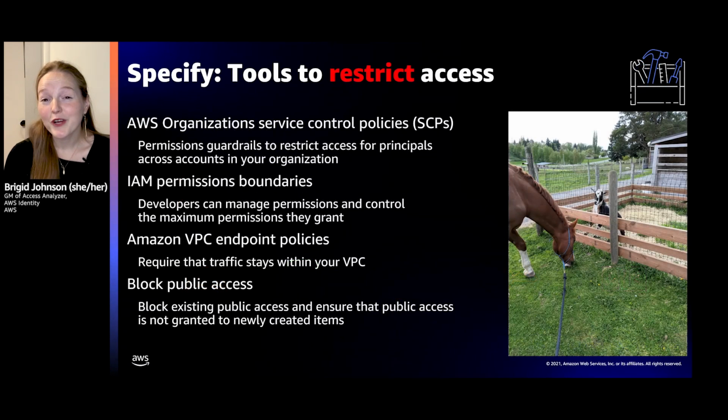All right. So you've granted access, but you probably want to restrict it too. Say like, hey, here's some rules that I just want everyone to abide by. So if you want those rules and those limitations to be up at the account, organizational unit, or the entire org level, you're going to want to use service control policies with AWS Organizations. And this allows you to restrict access across an entire organization. These are things you just don't want to happen. Or you say, I want to restrict access to everyone but my one network admin or central admin.